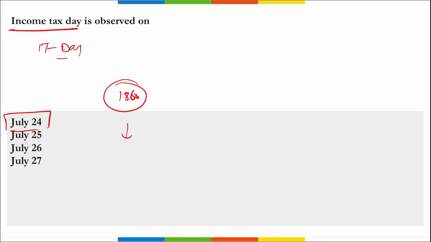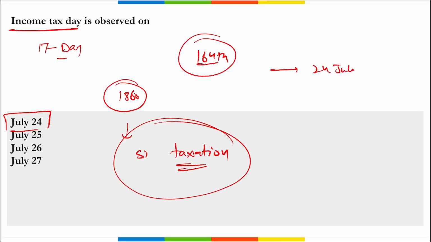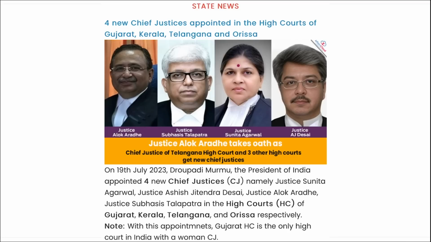This day aims to raise awareness about the significance of taxation and to motivate individuals to contribute to the nation's development through tax payment. 24th of July marks the 164th anniversary of Income Tax Day. So we can say Income Tax Day was introduced on 24th of July in 1860 by the then Finance Minister of British India, Sir James Wilson. Correct? So remember, on 24th of July, we observe Income Tax Day.